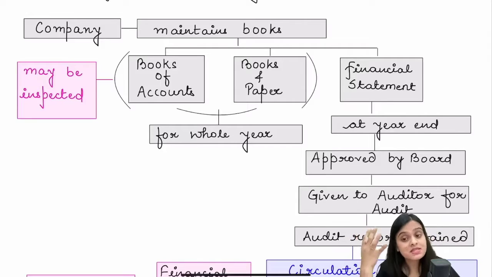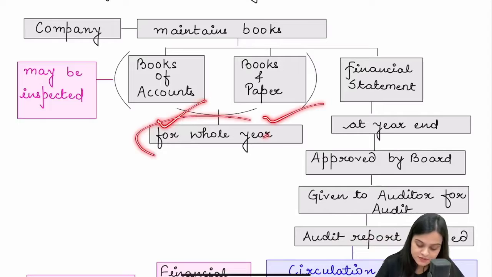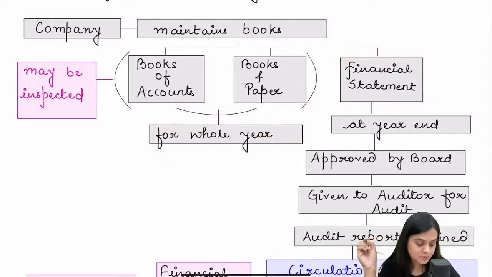Now, books and papers ideally include books of accounts plus deeds, vouchers, and the supporting documents. So they have to be maintained for the whole year. And at year end, you prepare financial statements. What do you mean by financial statements? Balance sheet, P&L, cash flow statement, statement of changes in equity, and explanatory notes. Cash flow statement is not required to be made by a one person company, small company, dormant company, and a startup